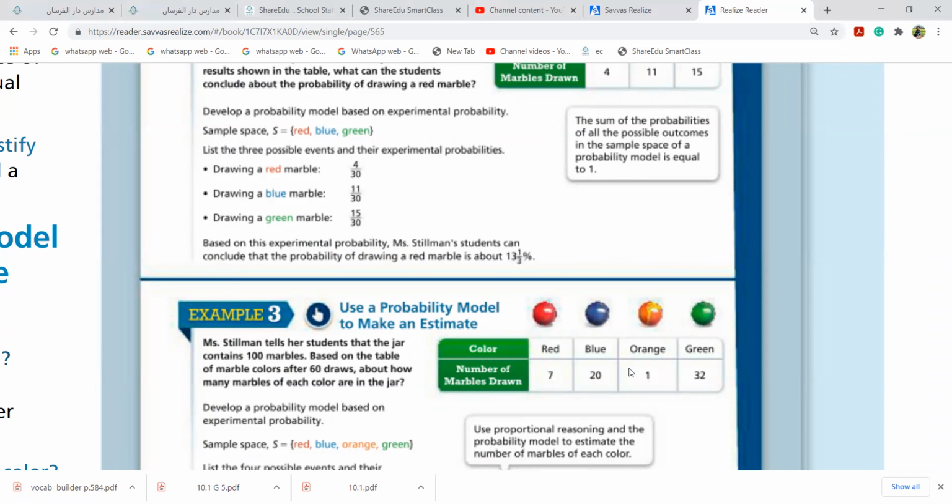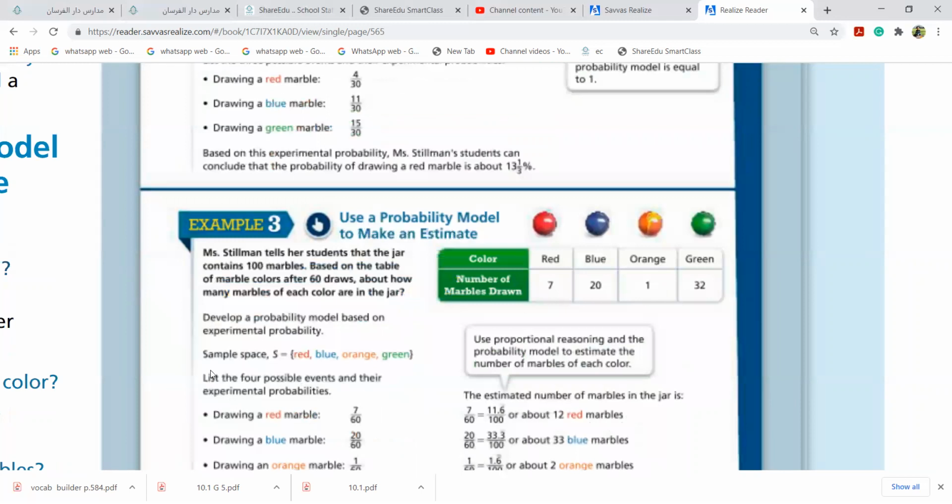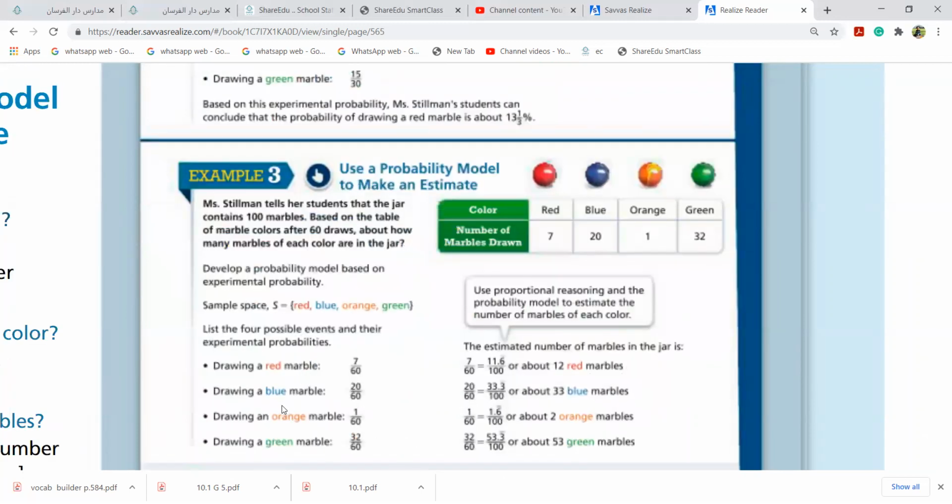So total how many are there? 60. Simple: drawing a red marble 7 over 60, blue 20 over 60, orange 1 over 60, green 32 over 60. When you scale them to 100, 7 over 60 is about 12 marbles, about 33, about 2, about 53.